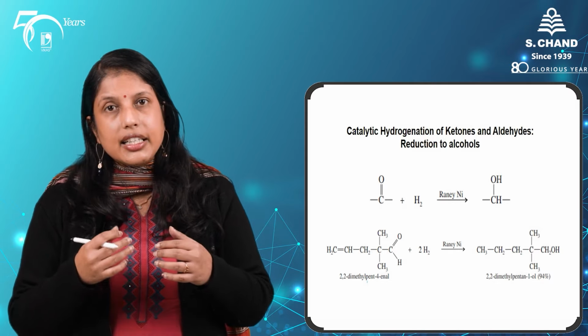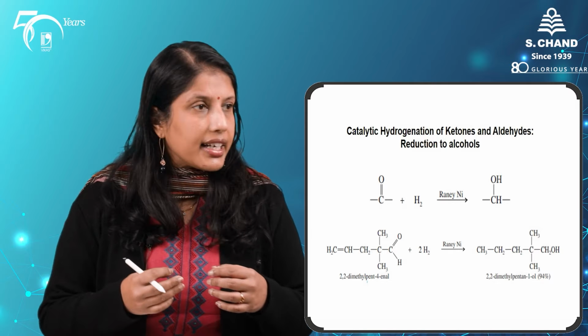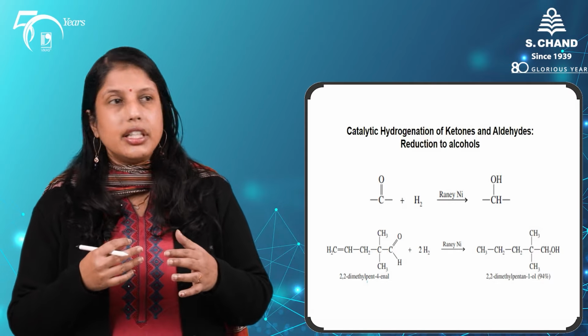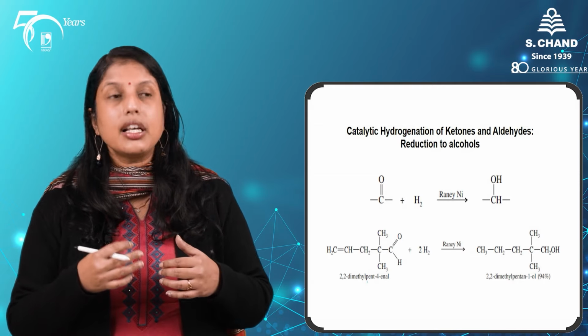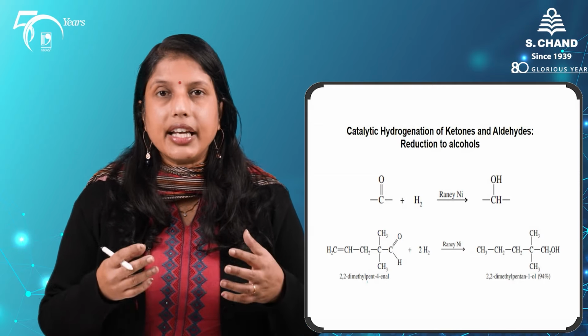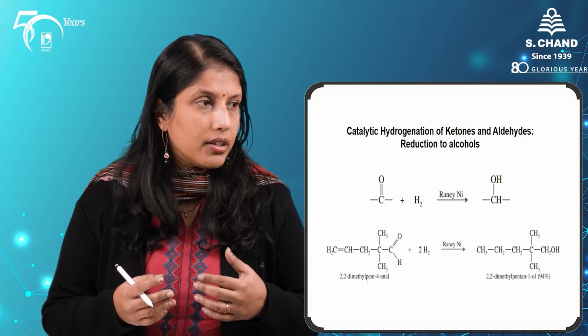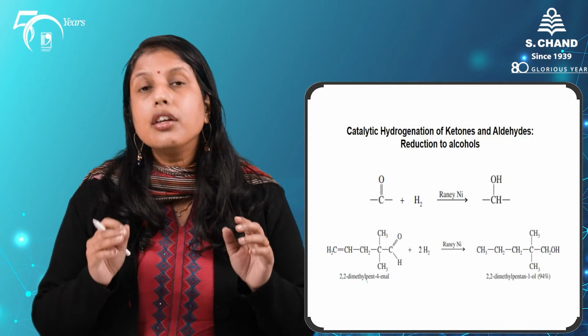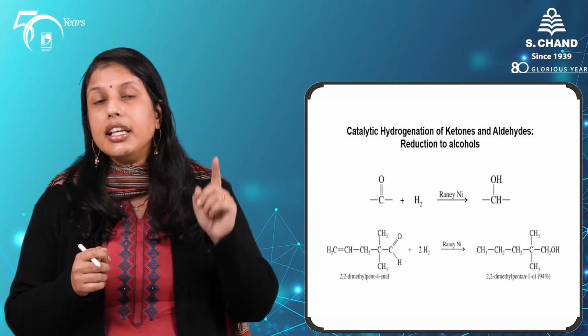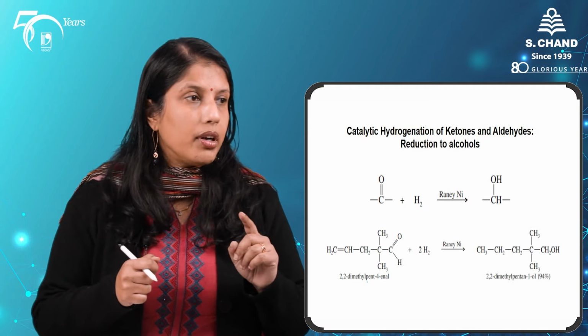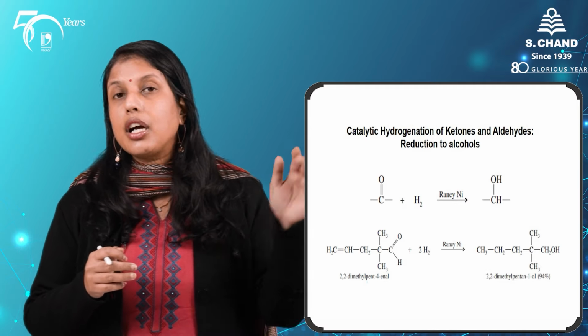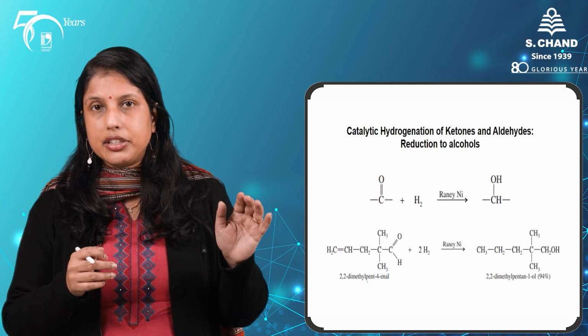Raney nickel here is a very effective catalyst for the hydrogenation of our ketones and aldehydes, and we get the corresponding alcohols. But remember that even a carbon-carbon double bond is also reduced under these same conditions.